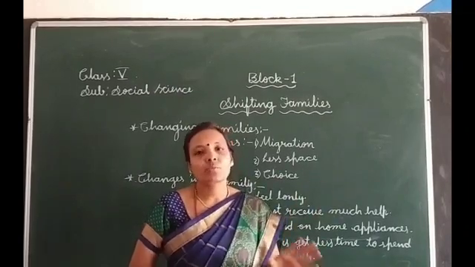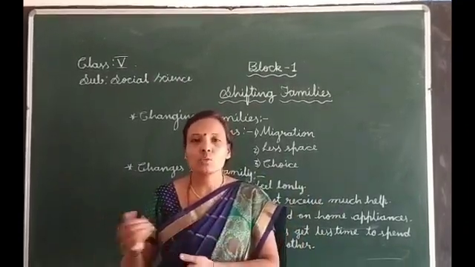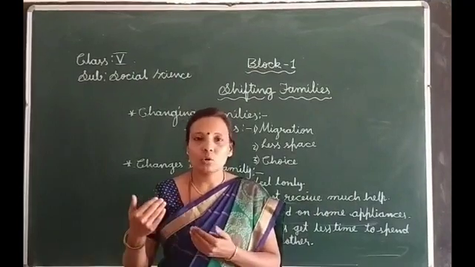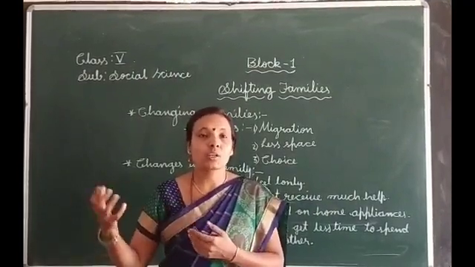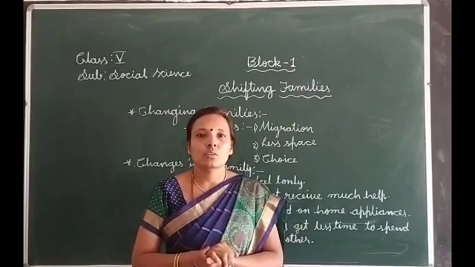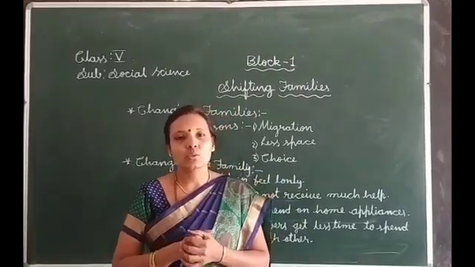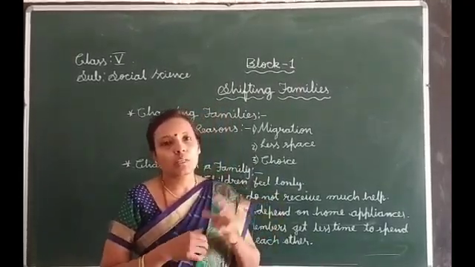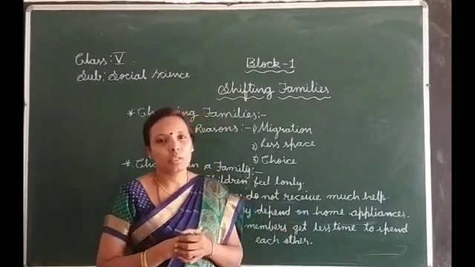All the members of a joint family cannot live in a small house. They cannot all come to the city and live in that small house. So, because of this lack of space also, joint families become nuclear families.